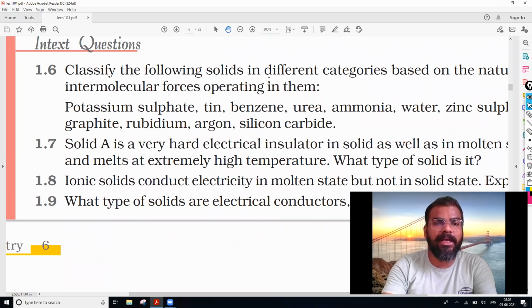So the topics which we have done are molecular solids, metallic solids, ionic solids, and the covalent or the network solids. From there only we need to do this. So you need to classify all this material.